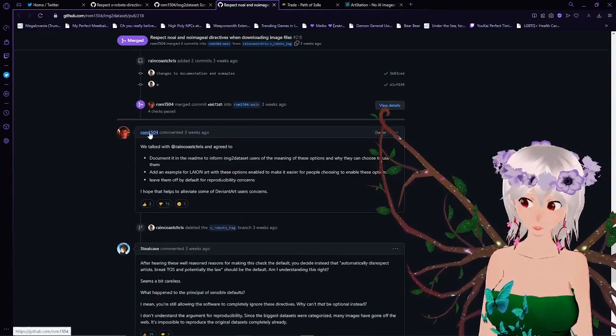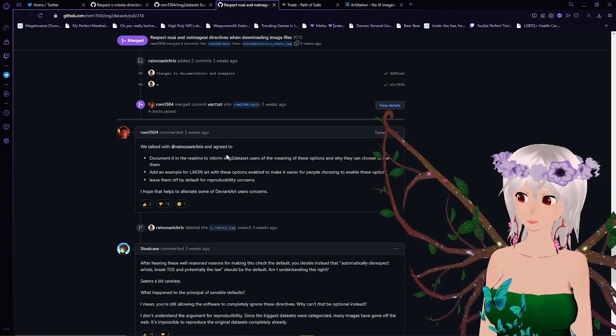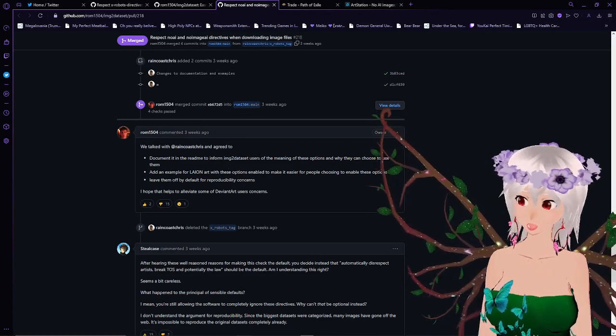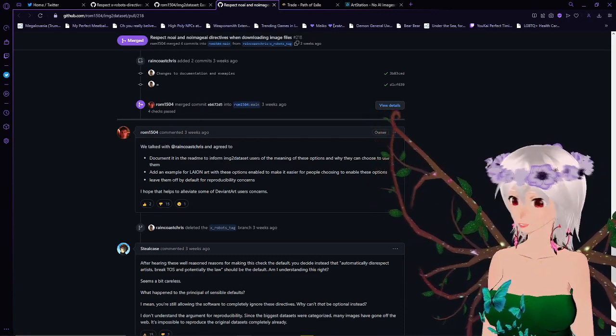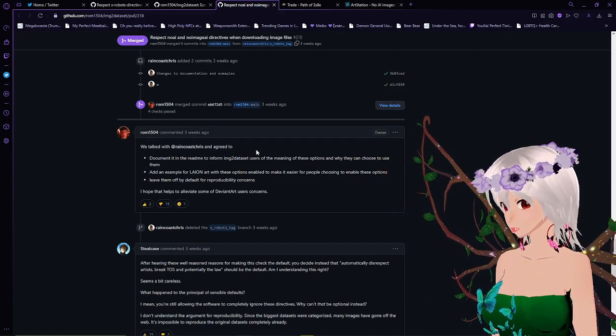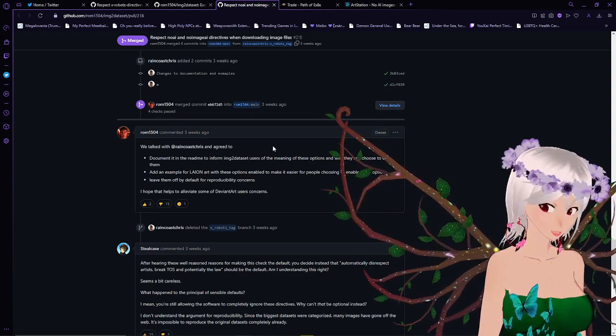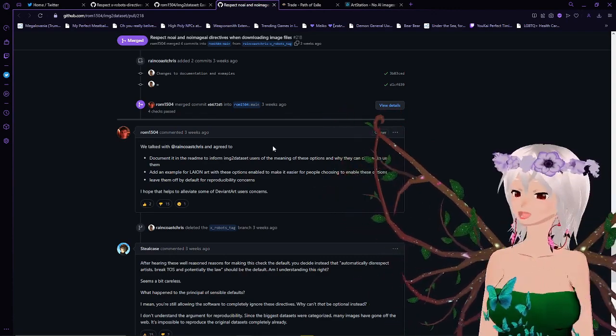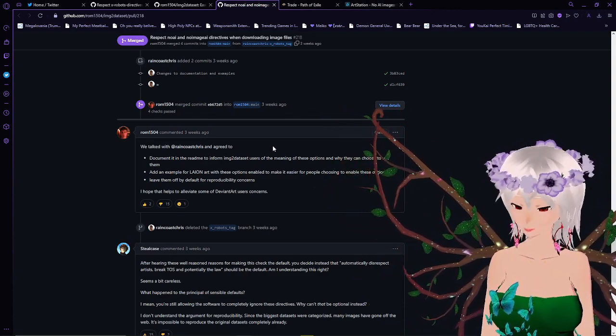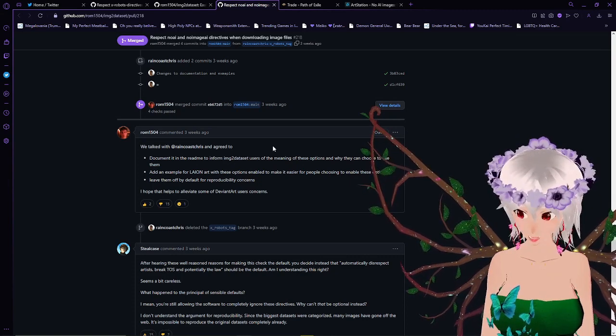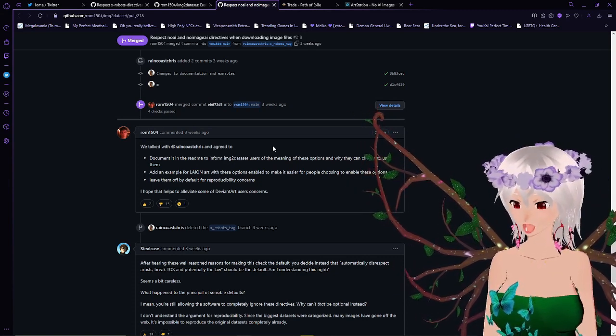And Rom himself, the guy who's making this, has been like, yeah, we talked to this guy and we agreed to document it in the README to inform Image2dataset users that they can turn on the setting to ignore the directive. But by default, it will not pay attention to this directive. It's going to ignore it.